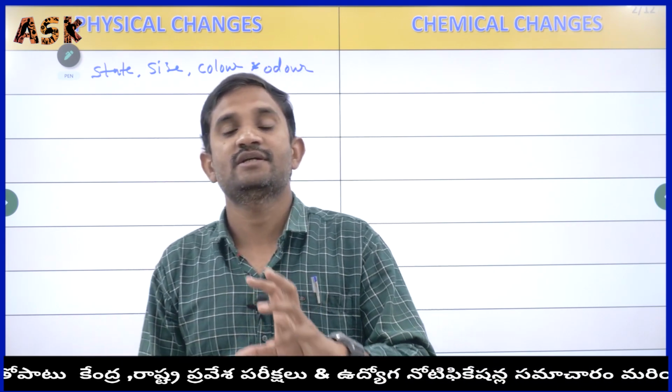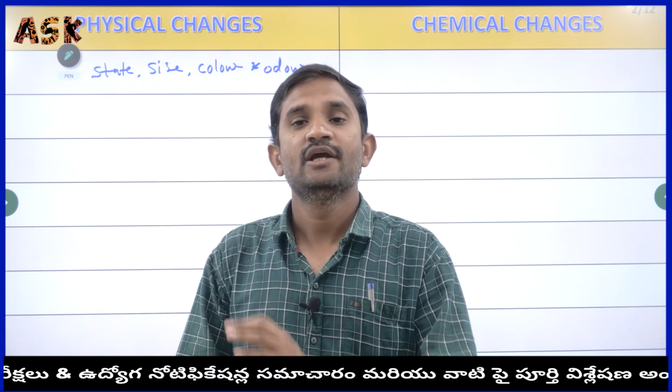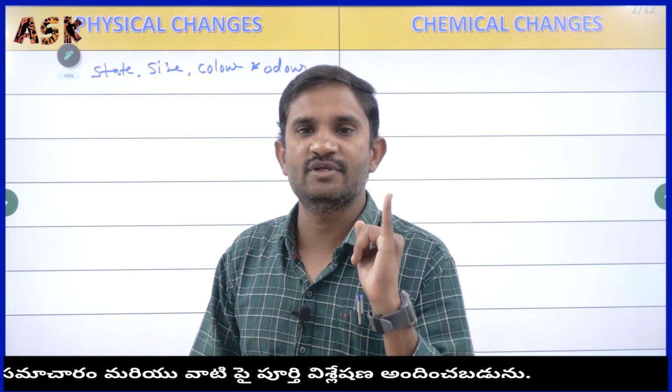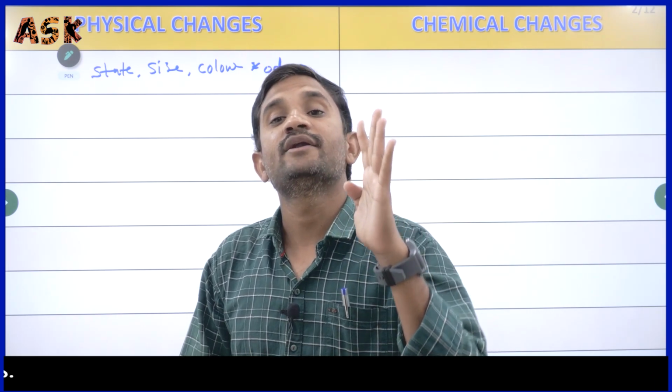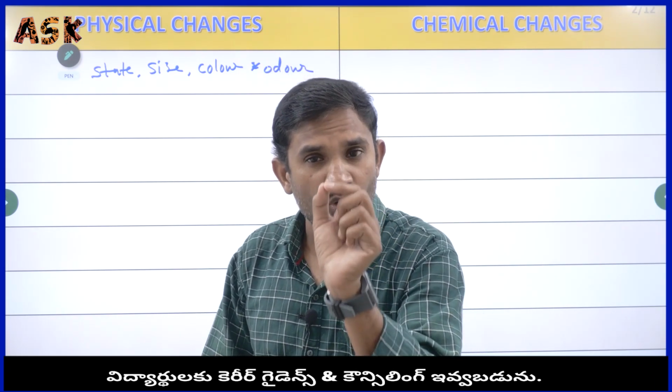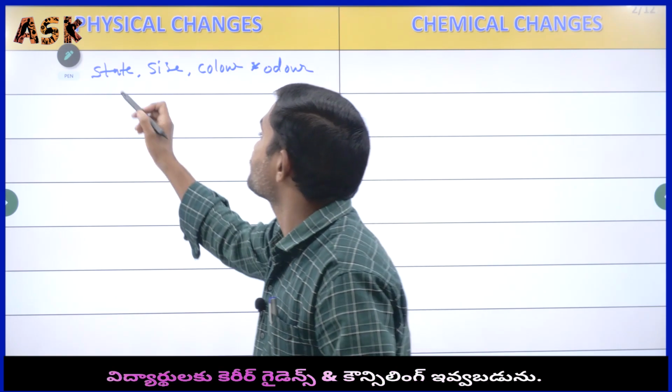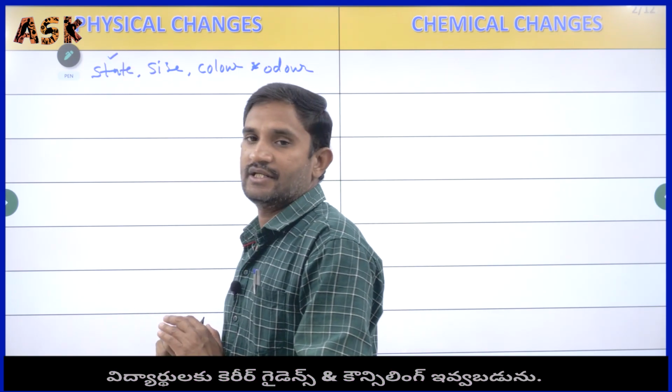Any substance, if it undergoes the physical changes, maybe its state will be changed, size will be changed, color will be changed and odor will be changed. That means only the physical properties of the substances will be changed here.